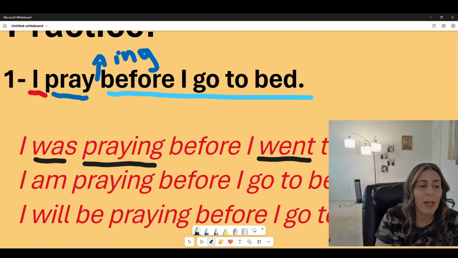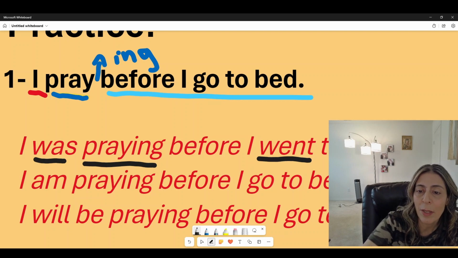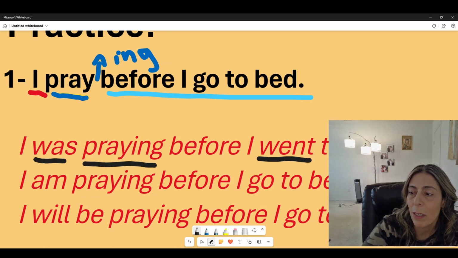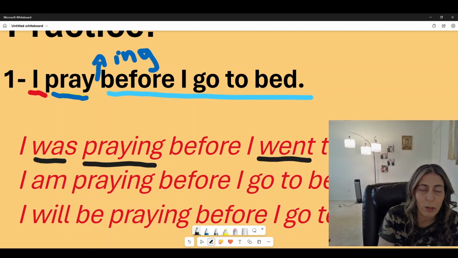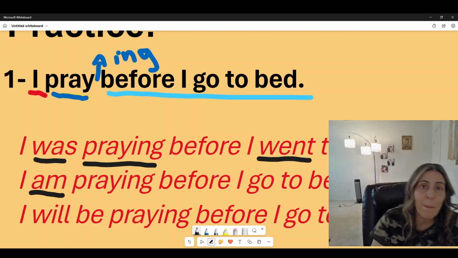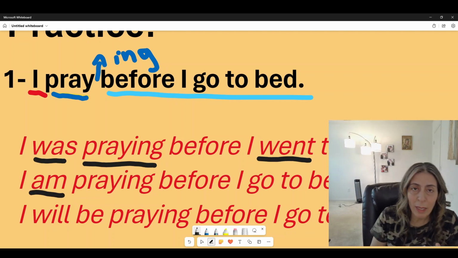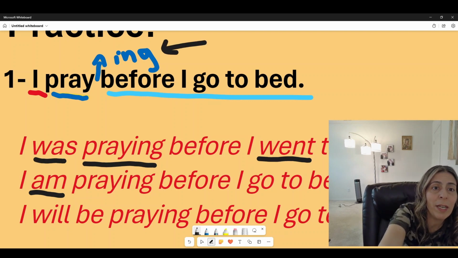All right, now this is in the past continuous. Now if I want to make it into present continuous, I'm gonna use the verb to be, in this case am, because I am, and we're gonna add ing to the verb like we have right here.